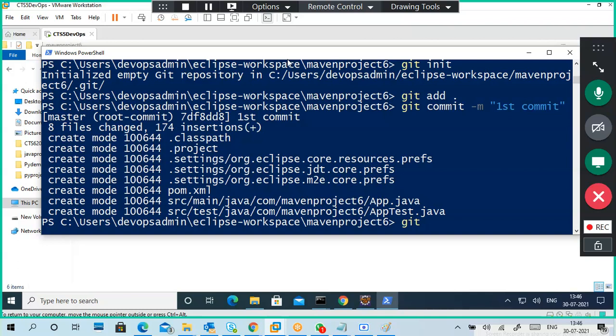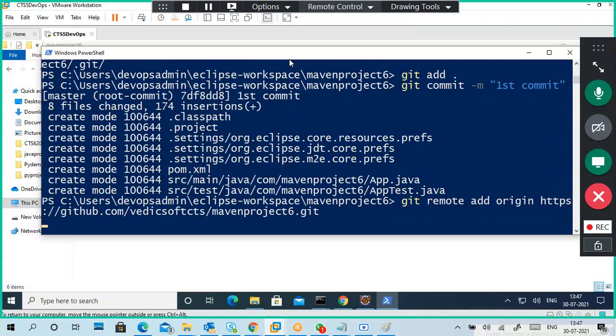Now git remote add origin with the link. The final one is git push origin master.